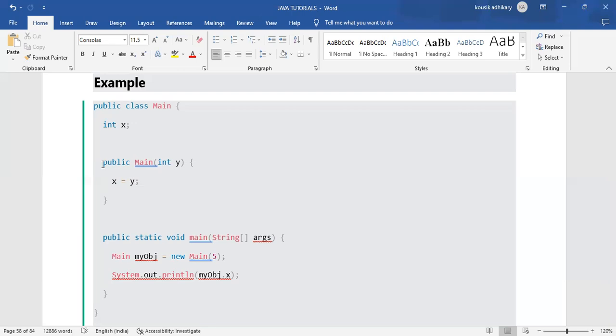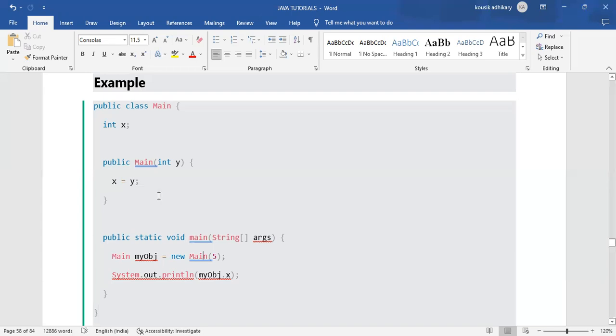For that class we need to create an object. So what is the basic syntax of creating an object? The name of that class, then the name of that object that we want to give, and that object name can be anything. After giving that object name, equals to, with the new keyword, we are calling that main method, that constructor.